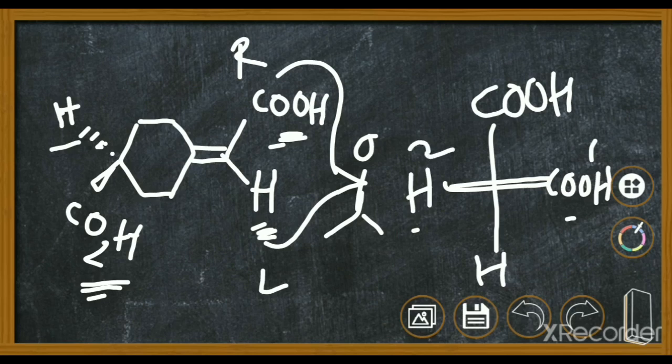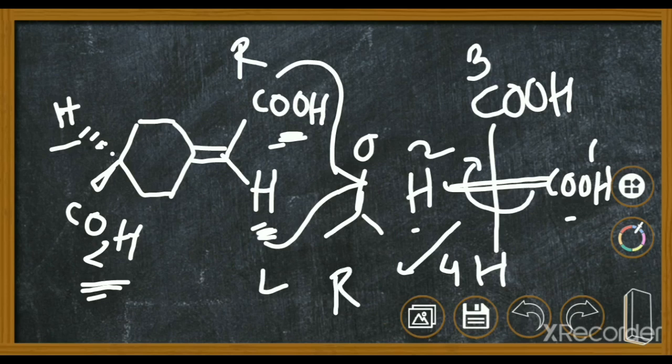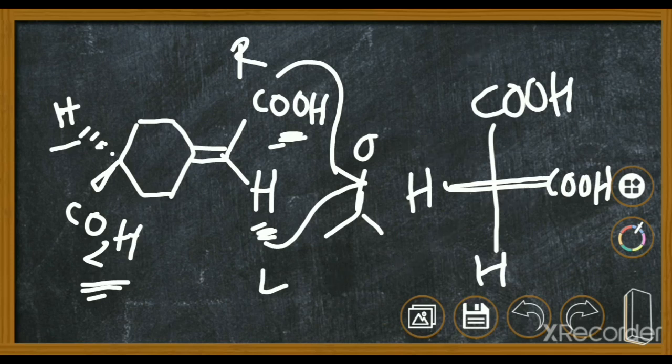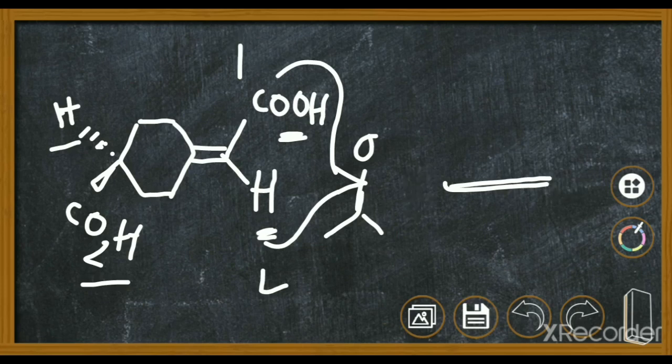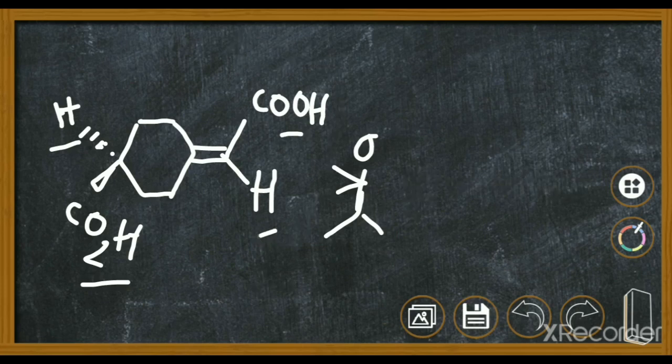And now we come to the far groups. In the far groups, this CO2H will get priority number 3 and this will get priority number 4. So 1 to 2 to 3 will be a clockwise type of rotation. Clockwise rotation means this is the R configuration. So this molecule is in the R configuration. For better understanding, I will see this molecule from the opposite side also, and let's see what the configuration will be in that case.